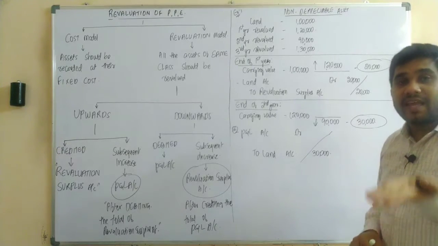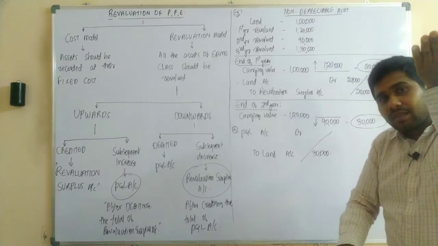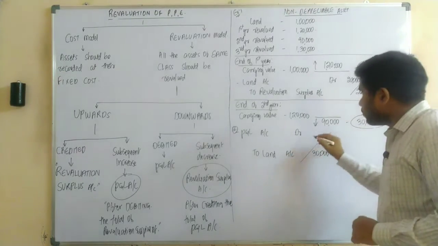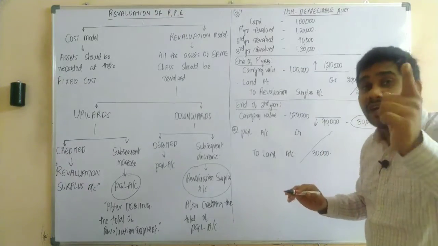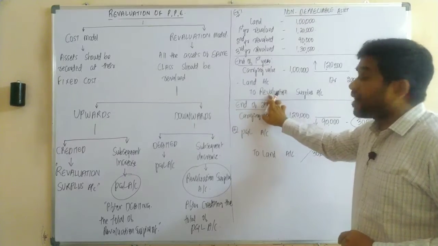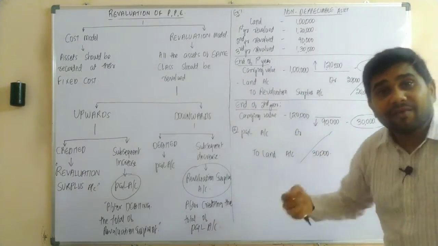There is a gain of 20,000. There is a loss of 30,000. So in that case, the net loss should be only 10,000 rupees. That is the reason first of all, we need to cancel the revaluation surplus account. So as we need to cancel the revaluation account, why are we cancelling, sir?